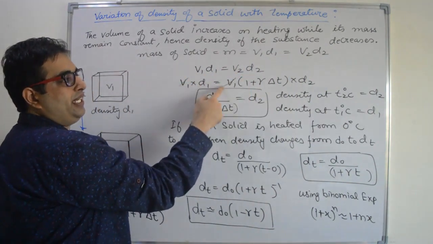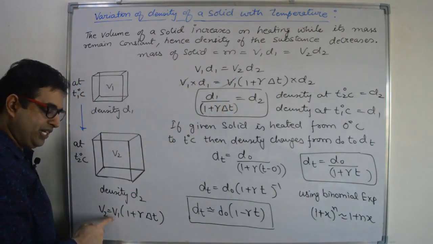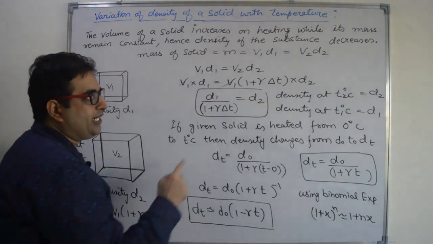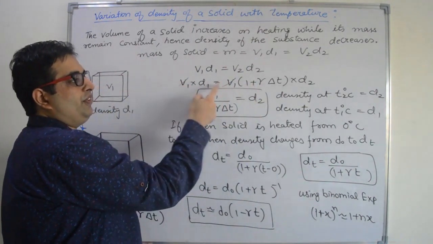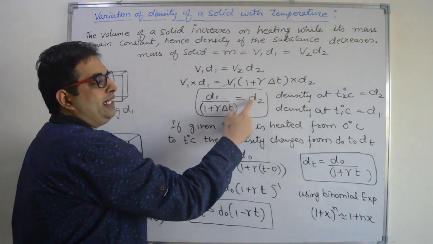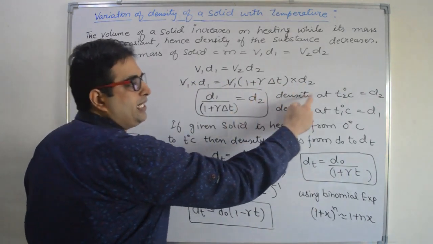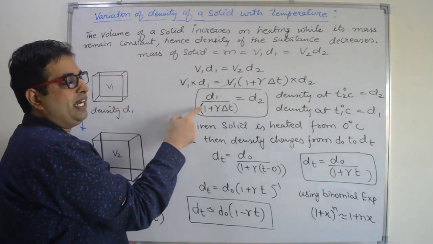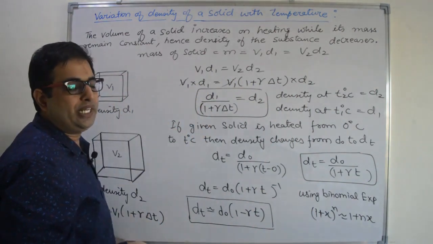V1 D1 is equal to V2, the final volume, that is V1 into 1 plus gamma into delta T. V1 will cancel out and we will get the D2 value, that is density at T2 degree Celsius, is equal to D1 divided by 1 plus gamma into delta T.